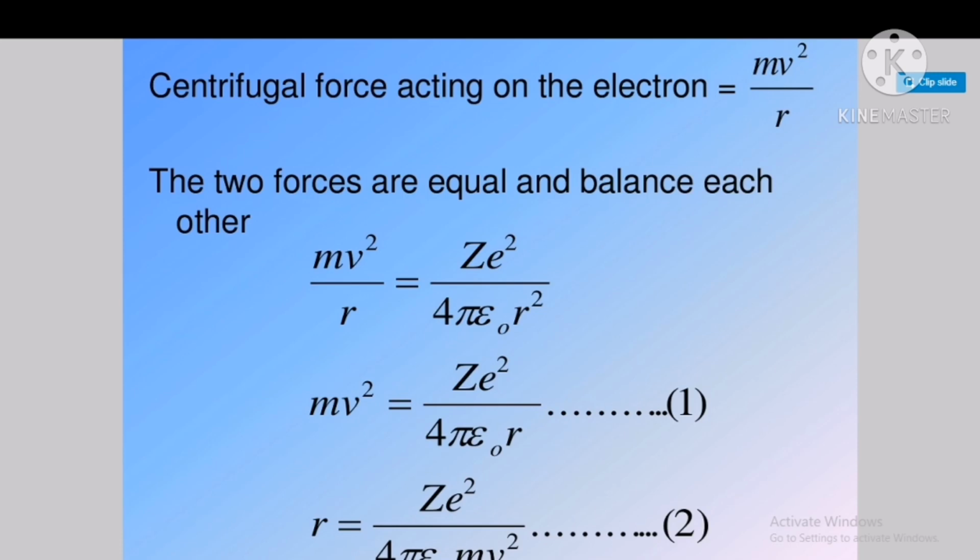Now we want to find r, so we take r from the right hand side to the left hand side and put all the other terms on the right hand side. So we get r equals Ze square by 4 pi epsilon naught mv square. Consider this equation number 2.